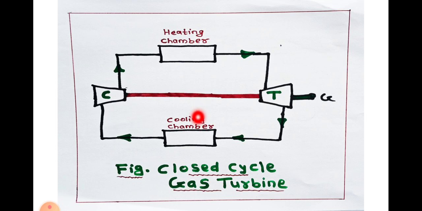And the third difference is that the cooling chamber is completely absent in the open cycle gas turbine, while it is present in the closed cycle gas turbine, and it makes the system closed.